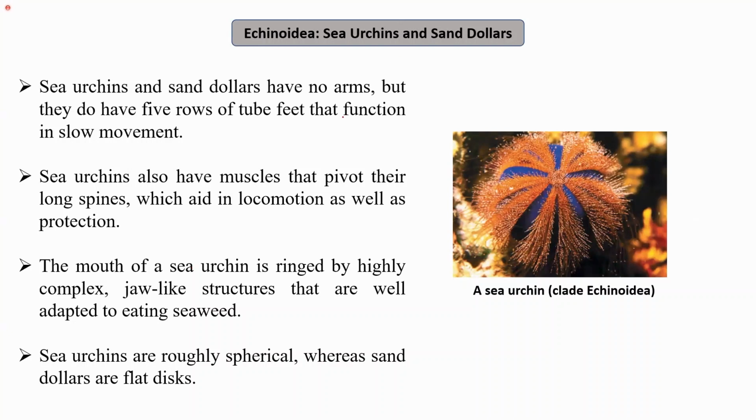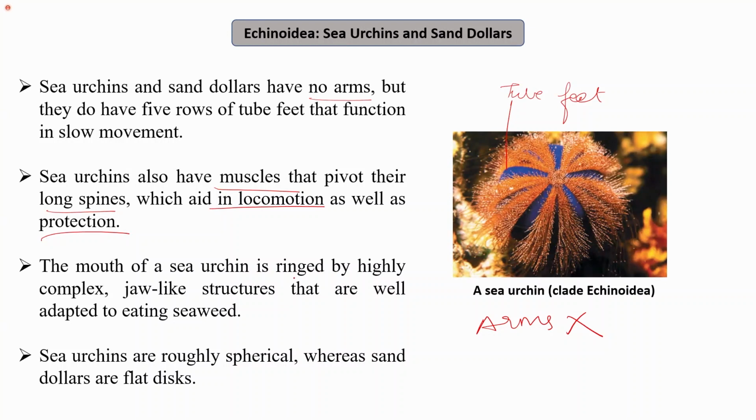So it includes sea urchins. Sea urchins and sand dollars have no arms. You can see here they do not have any arms, but they do have 5 rows of tube feet that function in slow movement. Unlike the starfish or the brittle star, they do not have arms. They also have muscles that pivot their long spines, which aid in locomotion as well as in protection.